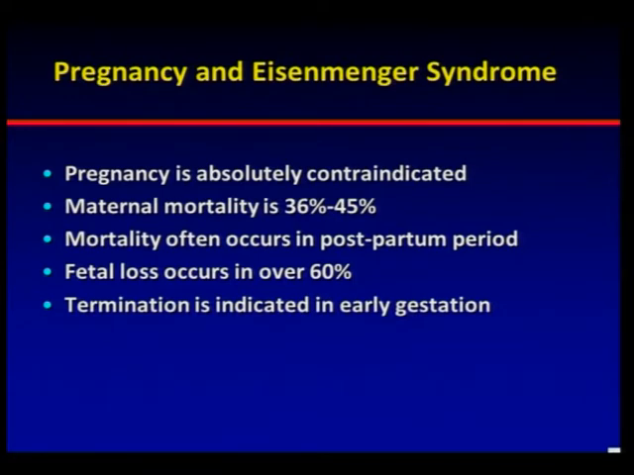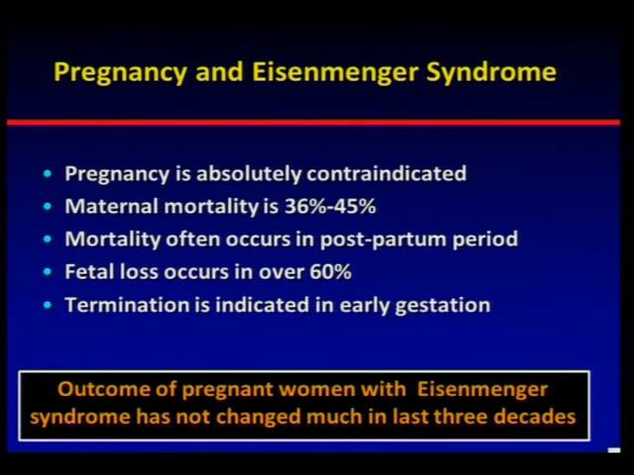Maternal mortality occurs in as many as half of these mothers. The important thing to realize is that mortality often occurs in the first week after delivery, and therefore one has to be on the lookout, and one has to be very carefully watching these women. In fact, the outcome of pregnant women with Eisenmenger has not changed much, and therefore it is absolutely contraindicated as of now.